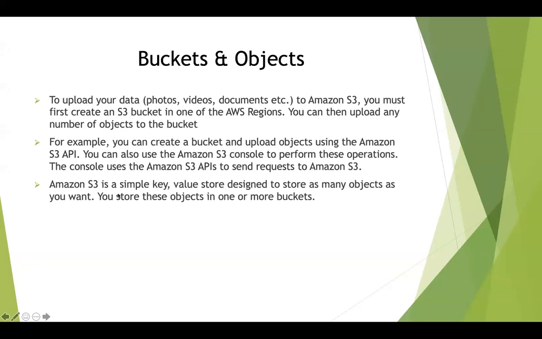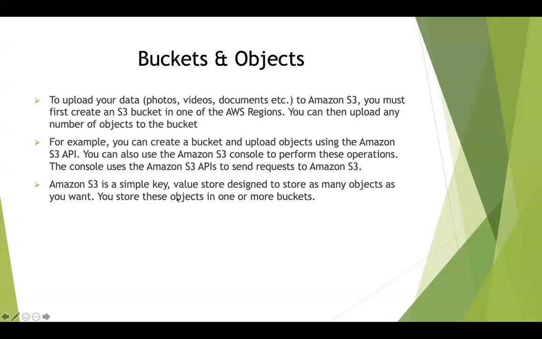Okay. And then Amazon S3 is a simple key value store. You can remember that JSON format or JavaScript Object Notation format is something that is document based, right? So it's a key value store. So similarly, S3 is also a key value store. So any object that you upload has a value attached to it. Okay. So it's a key value store designed to store as many objects as you want, and you can store these objects in one or more buckets. So that's what I mentioned. You can create as many buckets as you want. Yesterday we had 7 buckets, and we created a new bucket, and we will be able to upload objects to that particular bucket just by clicking the upload button, or you can use the S3 CLI command.